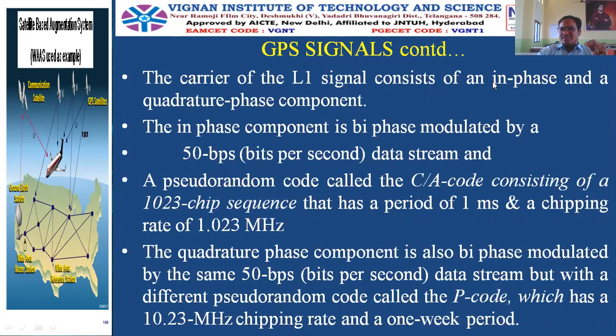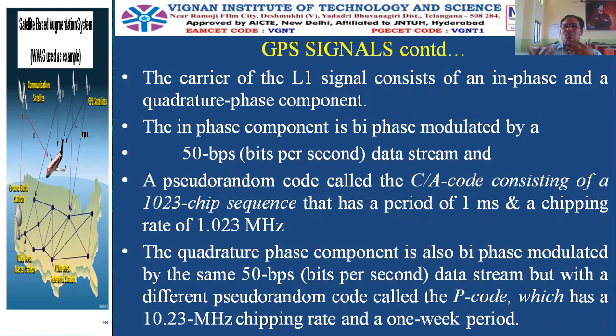And the L1 signal consists of in-phase and quadrature phase components. The L1 carrier signal consists of two components. One is the in-phase component and another one is the quadrature phase component. And each satellite is transmitting a signal. It is not transmitting just a carrier, it is transmitting a modulated signal.